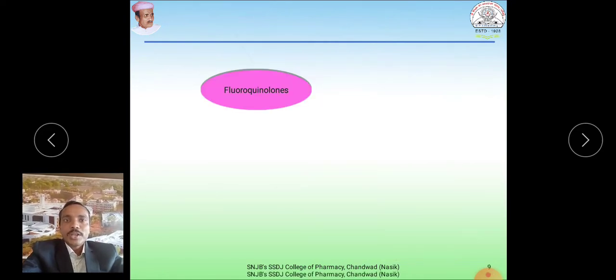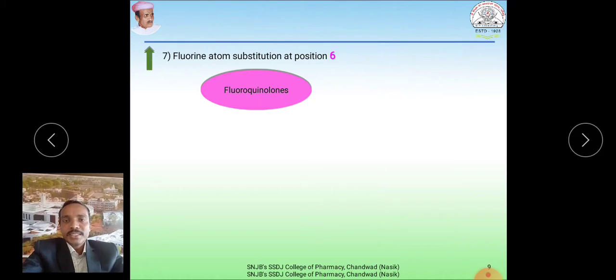So coming to the next point, the fluorine atom. We are talking about R6, at the 6th position here, that is responsible for increasing the activities.